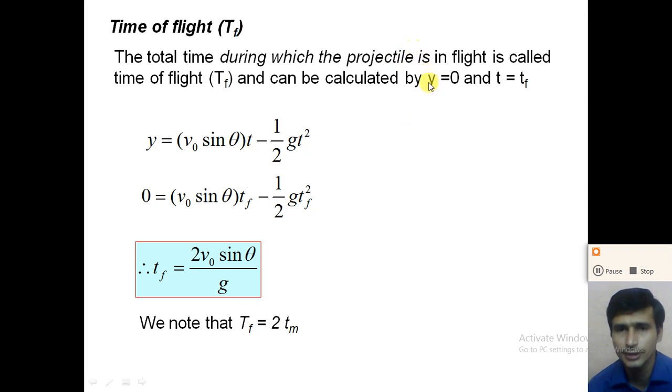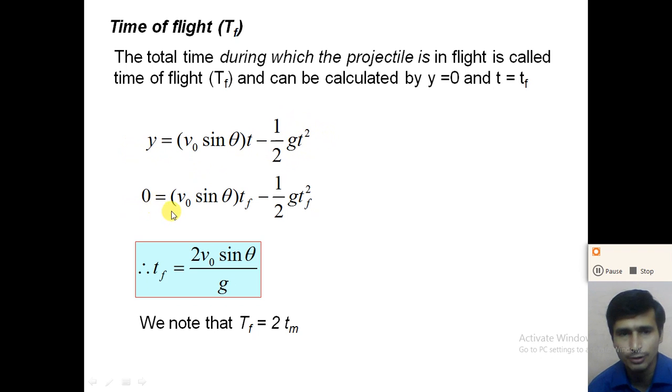So in the equation of the y coordinate, y is equal to v0 sin theta into t minus 1 half g t square, take y equal to 0 and t equal to tf, that is the time of flight, right?